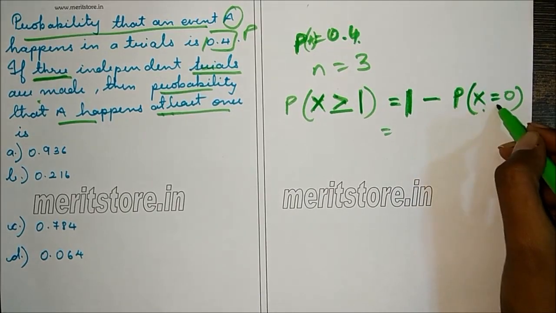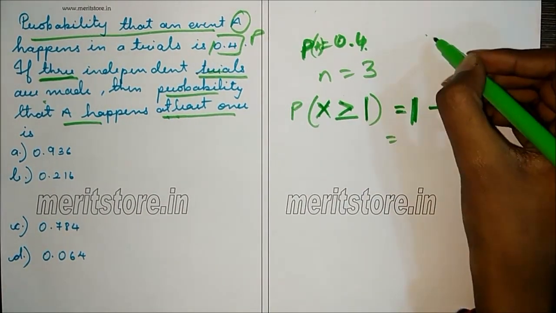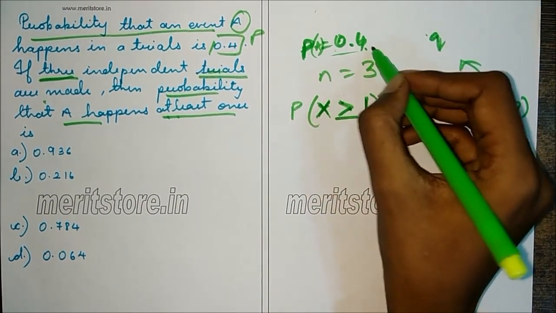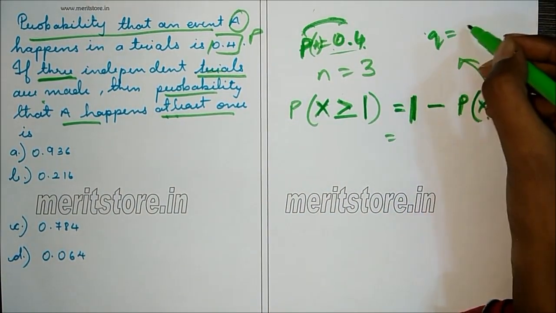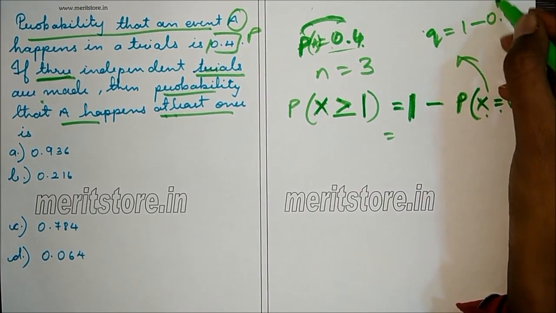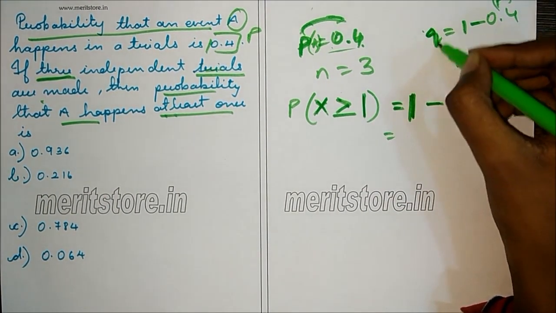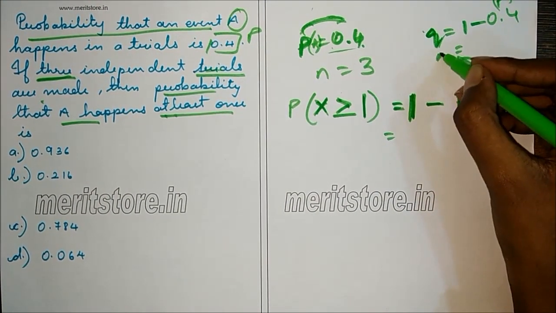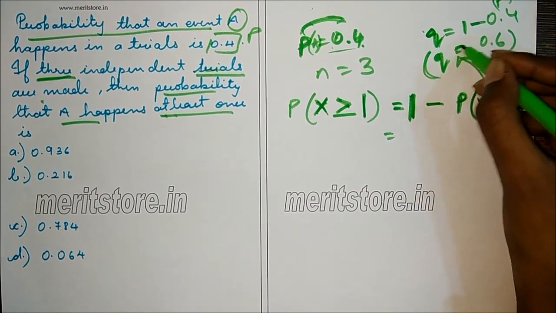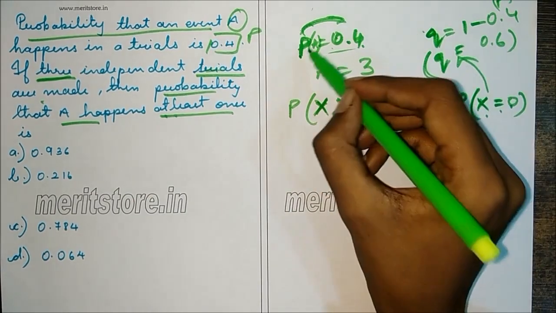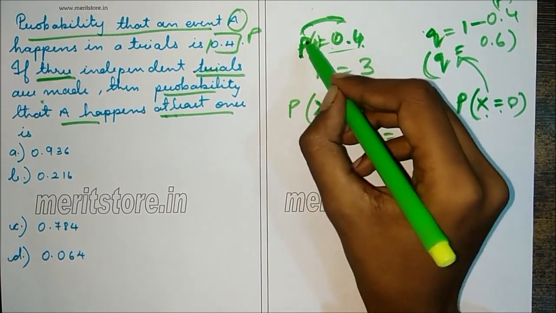So the probability of X equals 0 is the same as q, that is the probability of p not happening. So q is 1 minus 0.4, that is q is 1 minus p, so therefore q is 0.6. q is the probability of p not happening, that is the failure of event A.